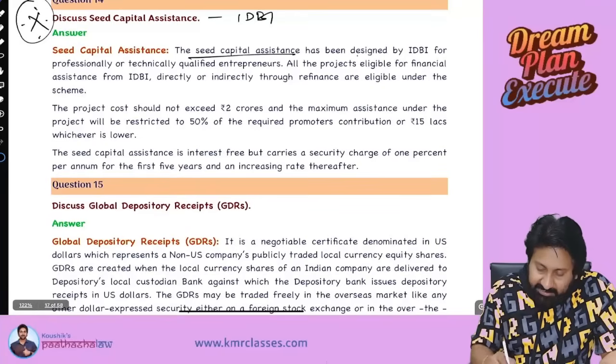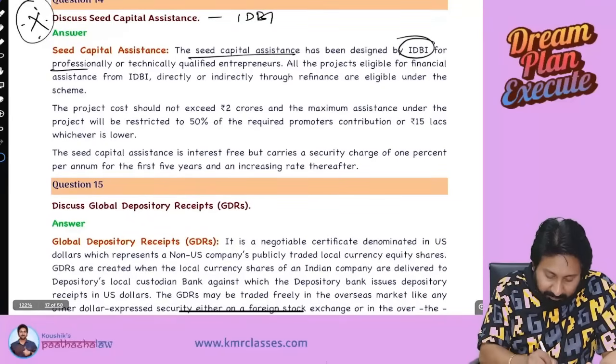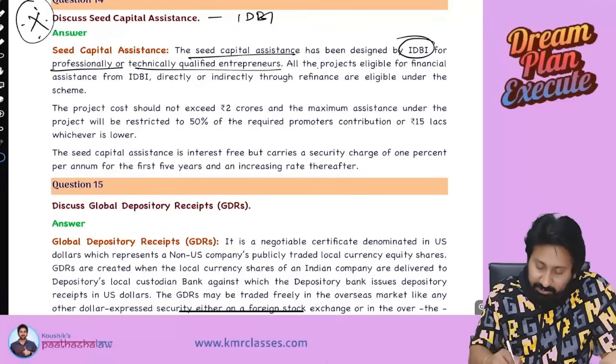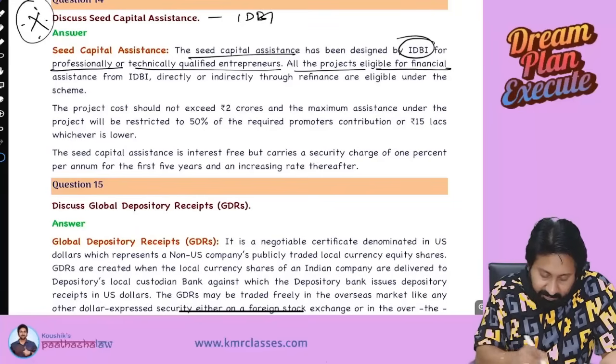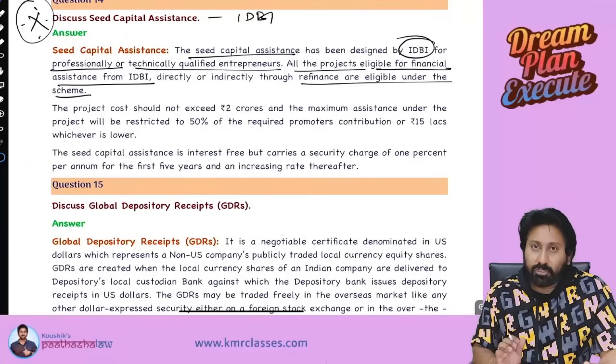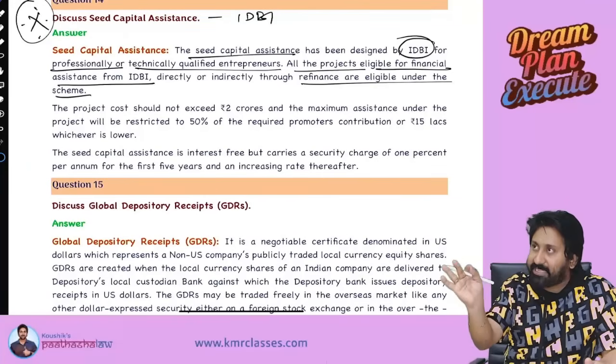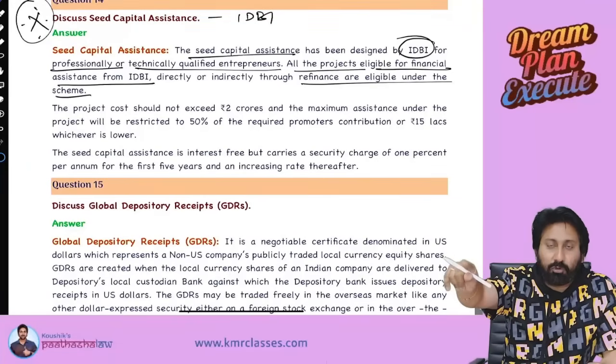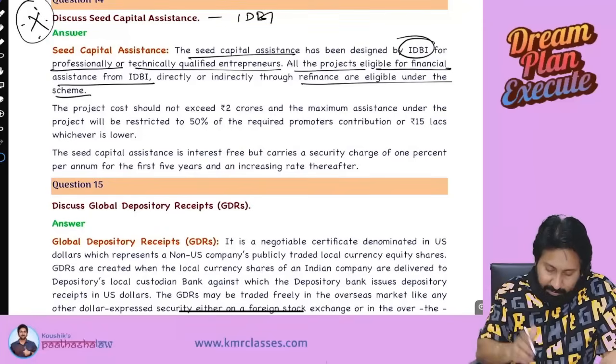Seed capital assistance has been designed by IDBI for professionally or technically qualified entrepreneurs. All the projects eligible for financial assistance from IDBI, directly or indirectly through refinance, are eligible under this scheme. So simply, if IDBI can sanction loan to a company, to all those seed capital assistance is available.